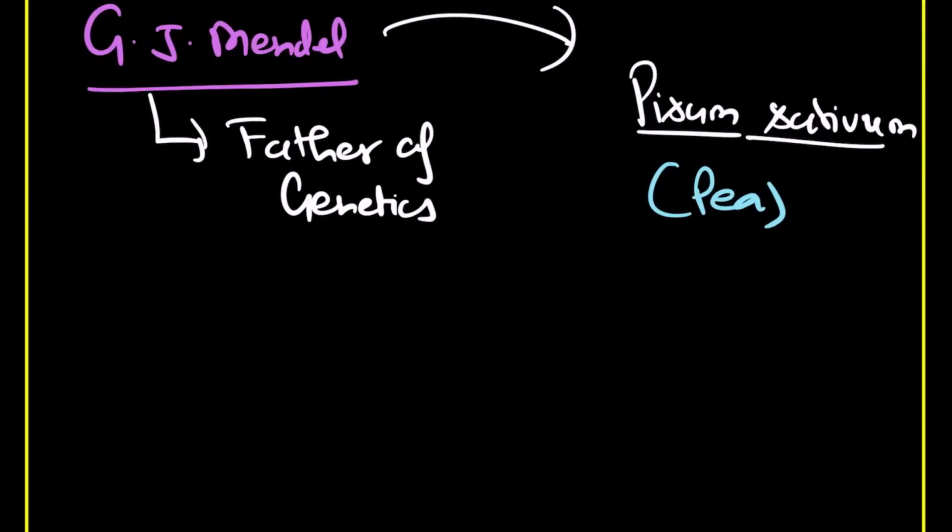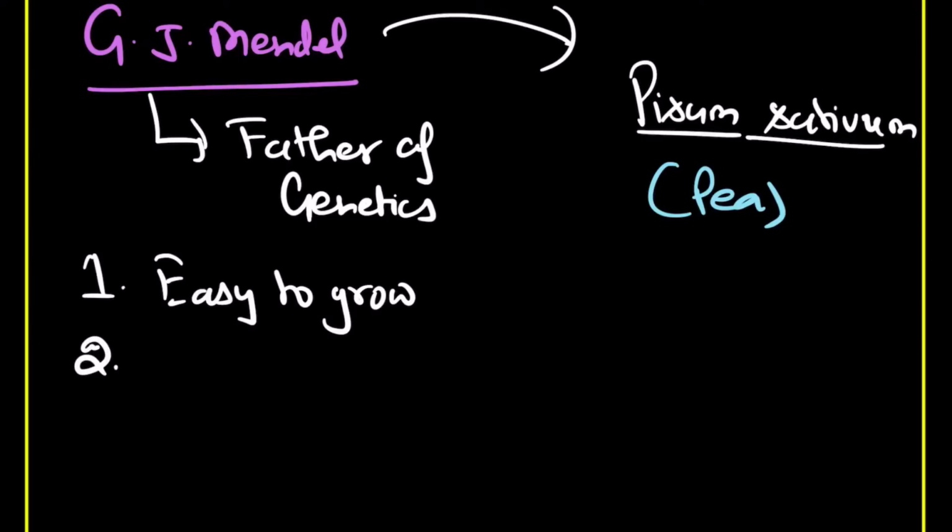Now here a question is sometimes asked, why did Mendel choose pea plant? So here there are some simple answers. One is it is very easy to grow. You don't need special expertise, you can easily grow the pea plant. Second, it is quite easy to perform self-fertilization.